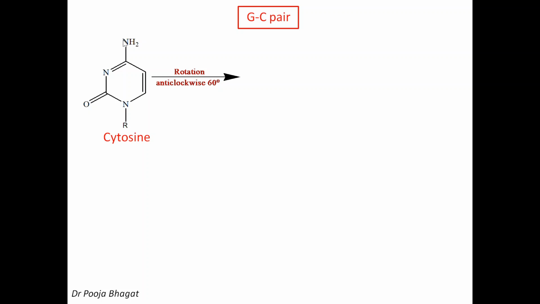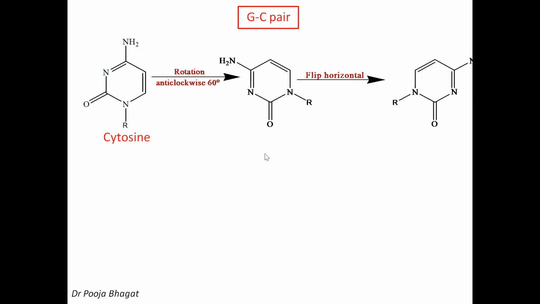So you rotate it. NH2 will come here, N will come here, the keto group will come here, NR here, and so all the groups will shift. So you get this NH2 here, and then O, then NR and carbon. Okay, and then next step, flip horizontal. When you flip it, these two positions will remain the same. Left will go right and right will come to left. So you'll get this. NH2 will go there, NR will come here and so on.